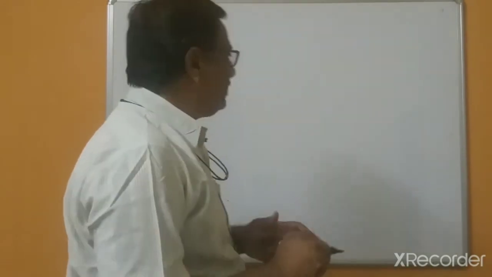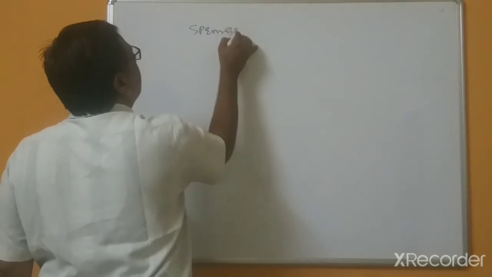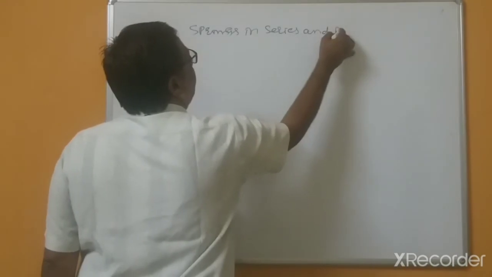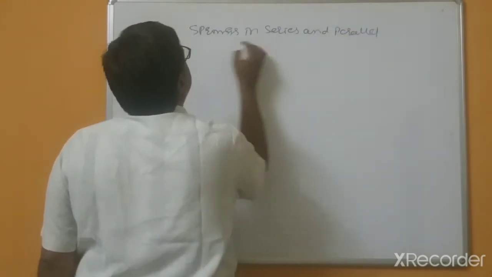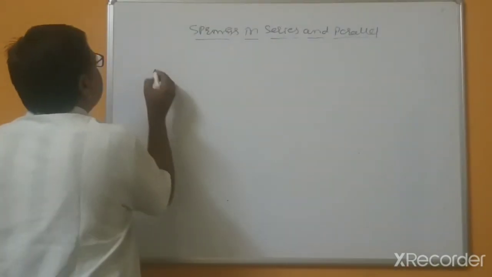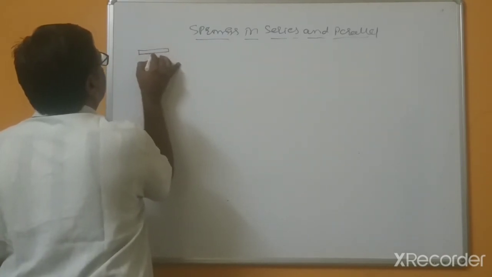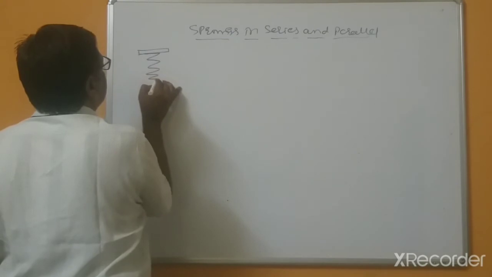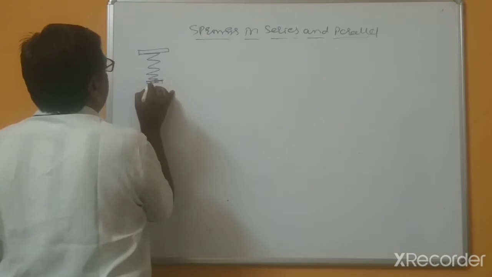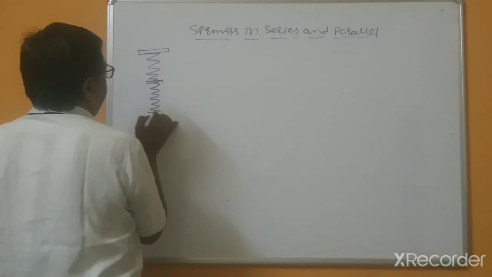Next is springs in series and parallel. This is also an important topic. For springs in series, suppose this is the top seat, and this is one spring, and after that another spring having stiffness.